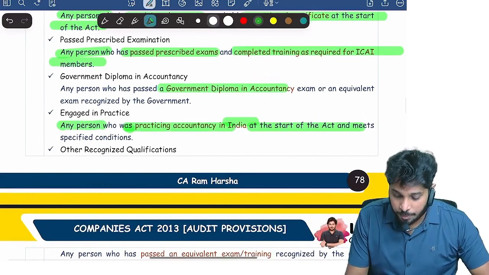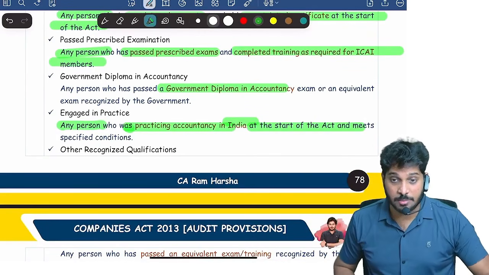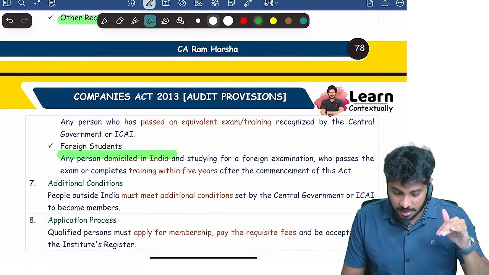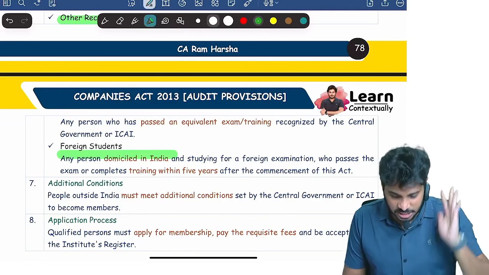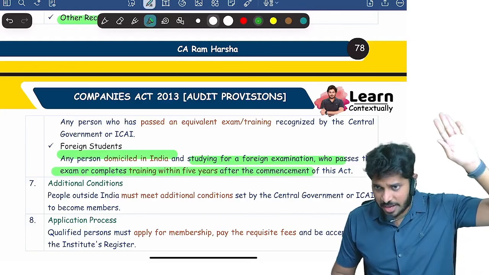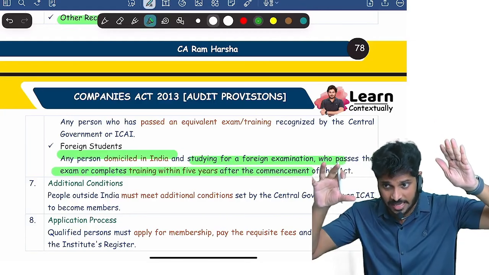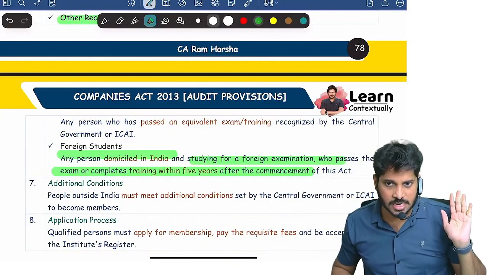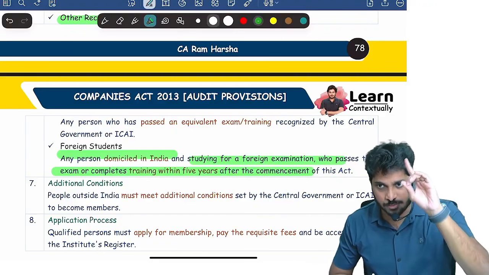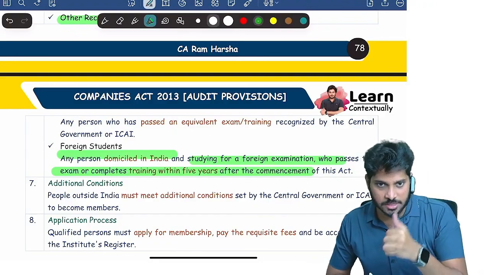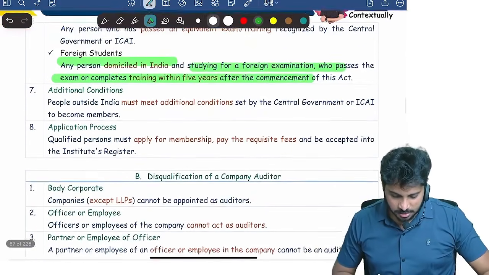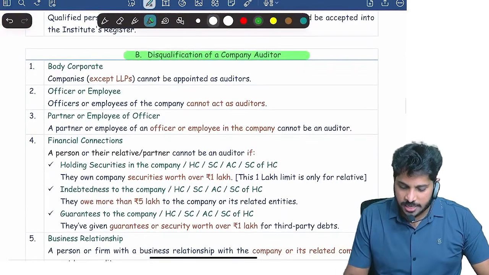Or a person who passed the government diploma in accountancy can also become a member of the institute. And any other recognized qualification, or an Indian national, domiciled in India, studying for foreign exams and passing them within 5 years of commencement of the CA Act, can become a member. Able to understand? But right now most of these options have vanished. Right now there is only one way to become a member of the institute: you must be a CA with COP. Only when you qualify the CA final examination can you become a member of the institute. That's it.